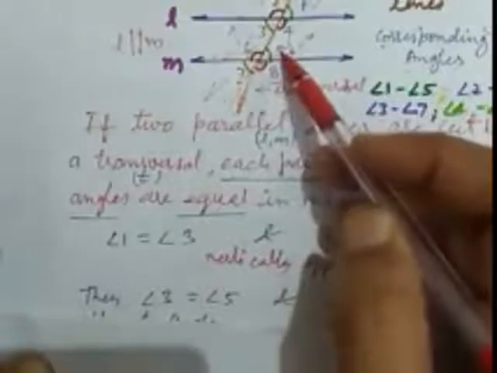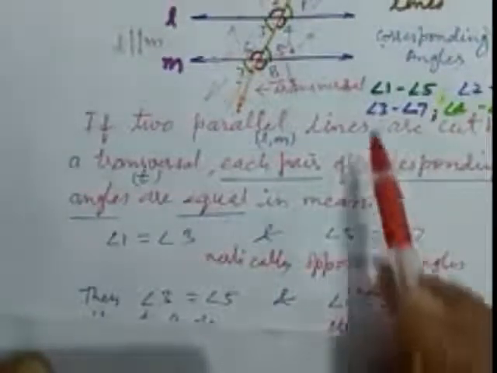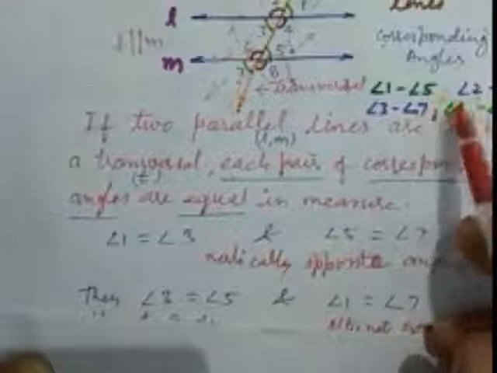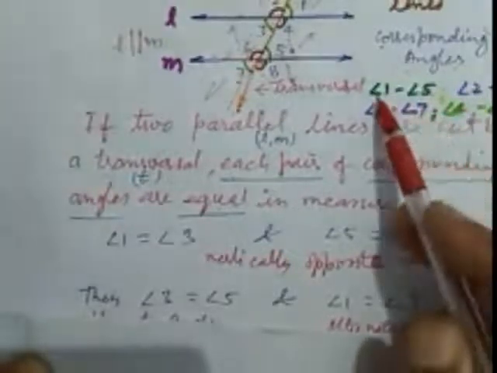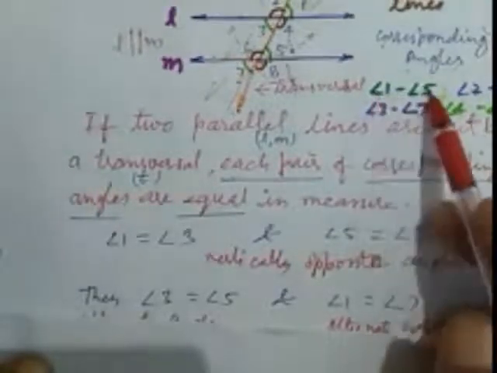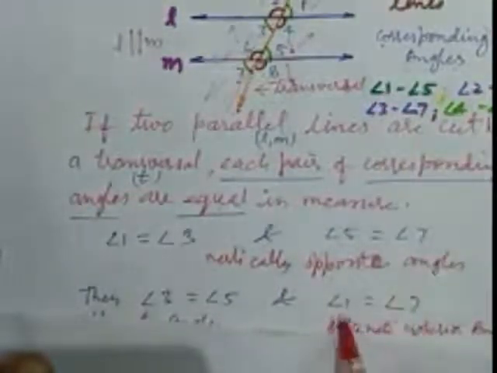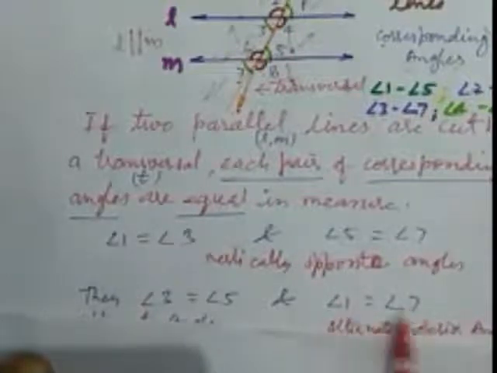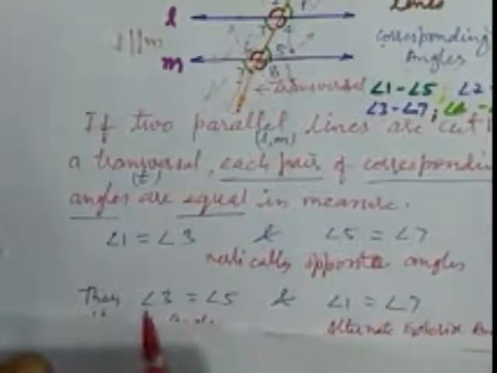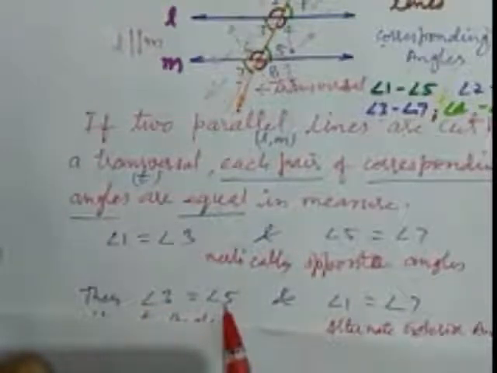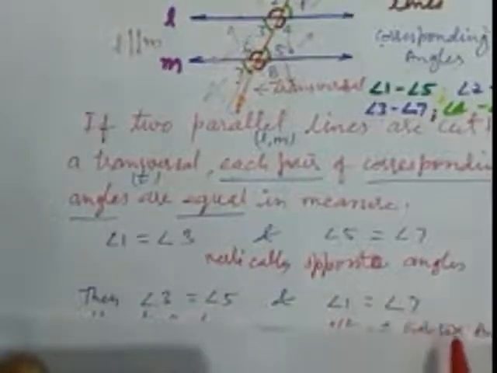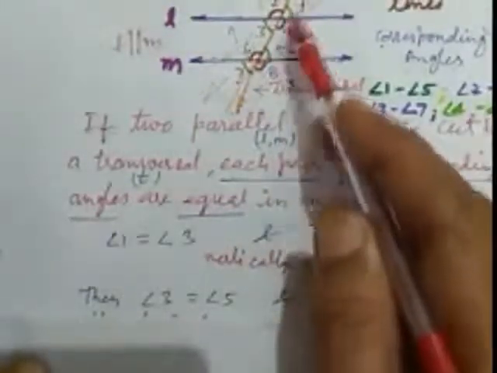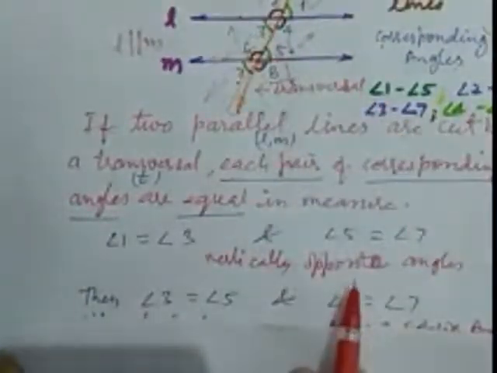Same, 5 equals 7, they are vertically opposite angles. Okay, but here 1 equals 5 and 5 equals 7, so 1 equals 7. This is another piece of information we receive. So angle 3 equals angle 5 and angle 1 equals angle 7. This 1 equals 7 and 3 equals 5. So we get